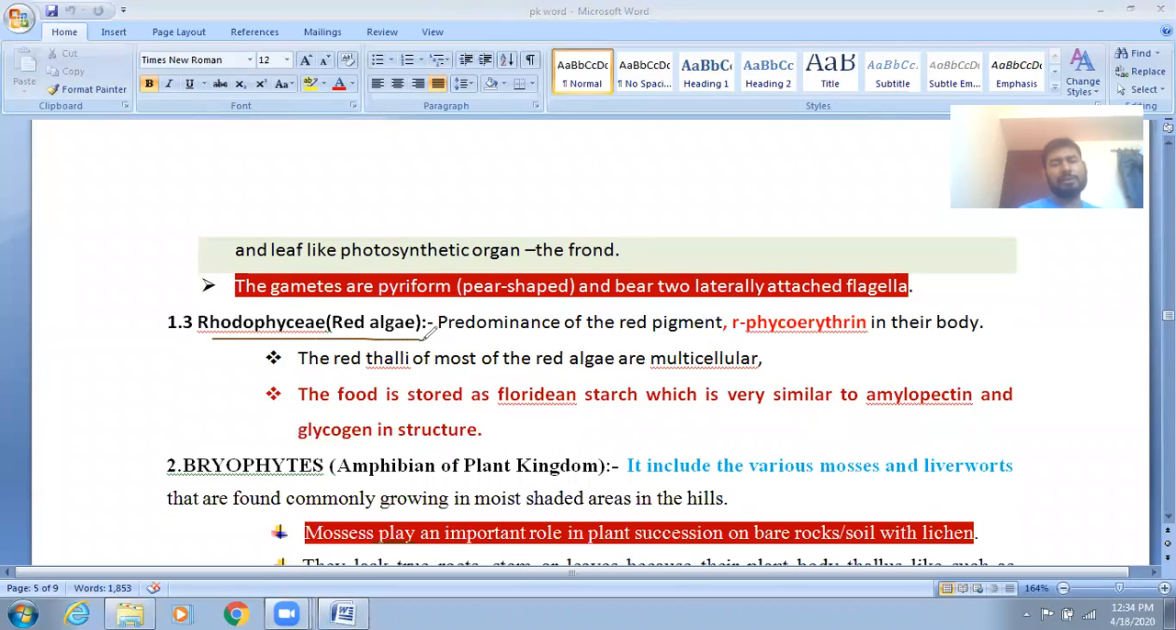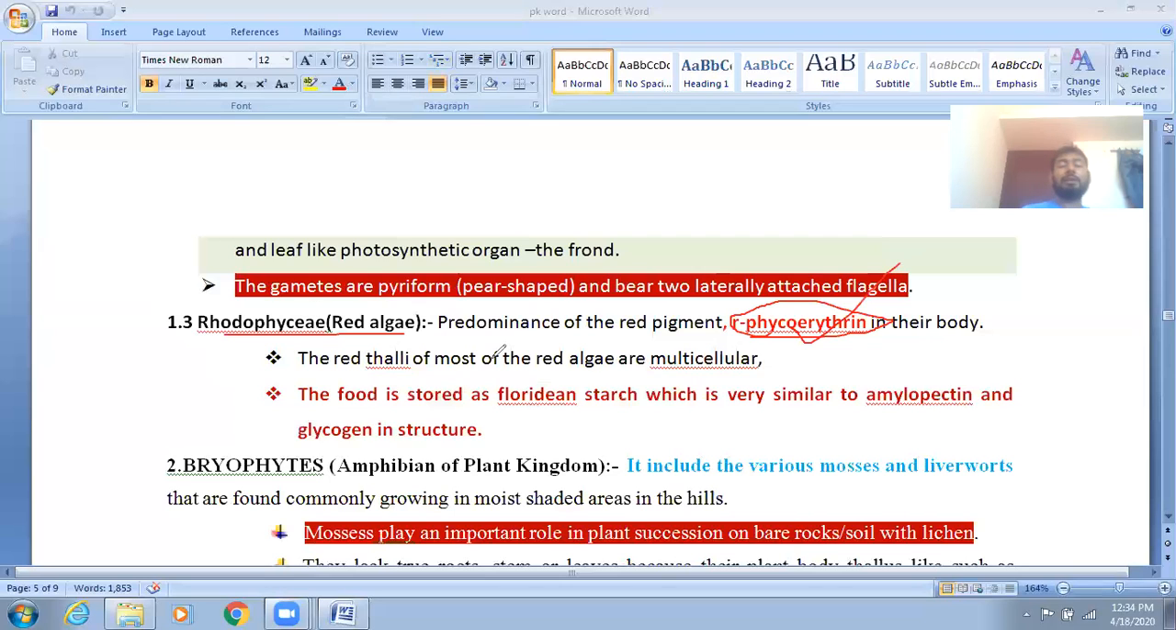Now third is Rhodophyceae, which is also known as red algae. Here we are saying Rhodophyceae, red algae, so we will take the red color. If you see, you already studied this, but I am also revising. There is predominance of red pigment, and they have a substance known as R-phycoerythrin. R stands for red. R-phycoerythrin is found in their body, so due to this they appear red in color.